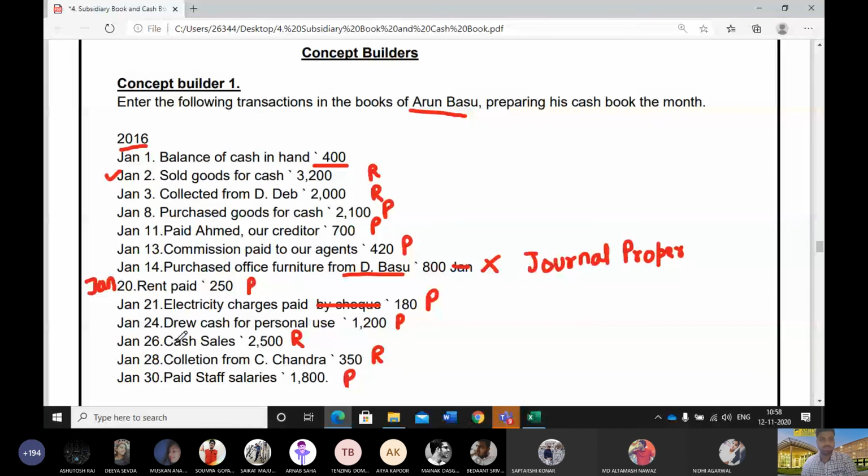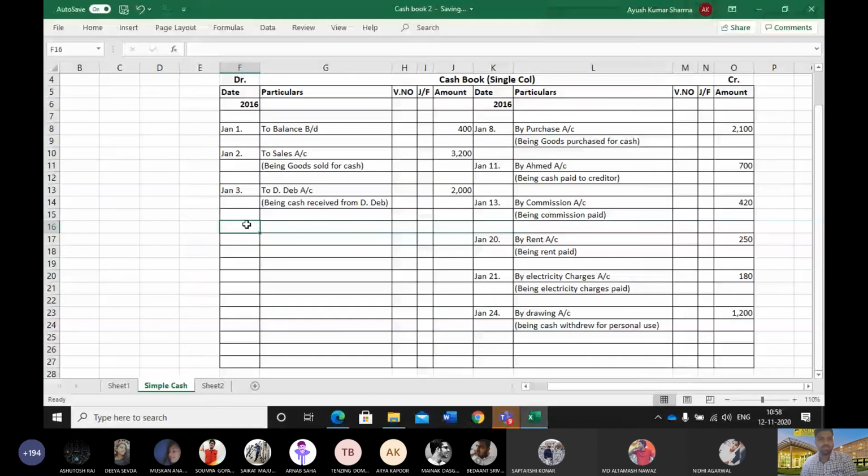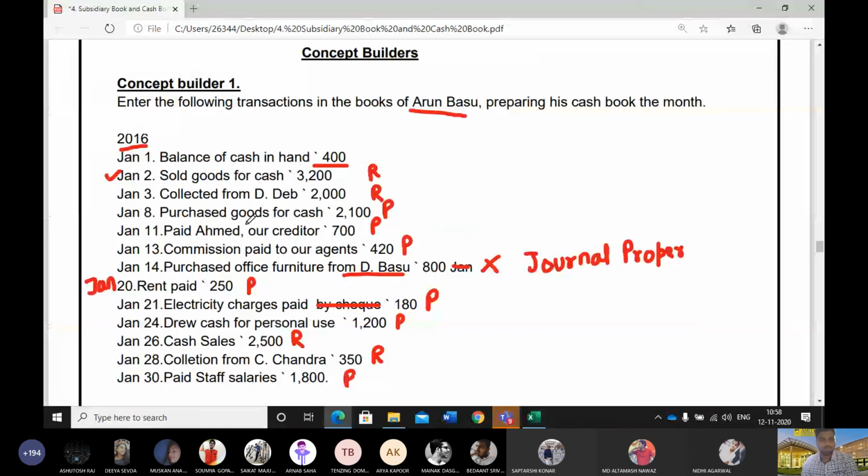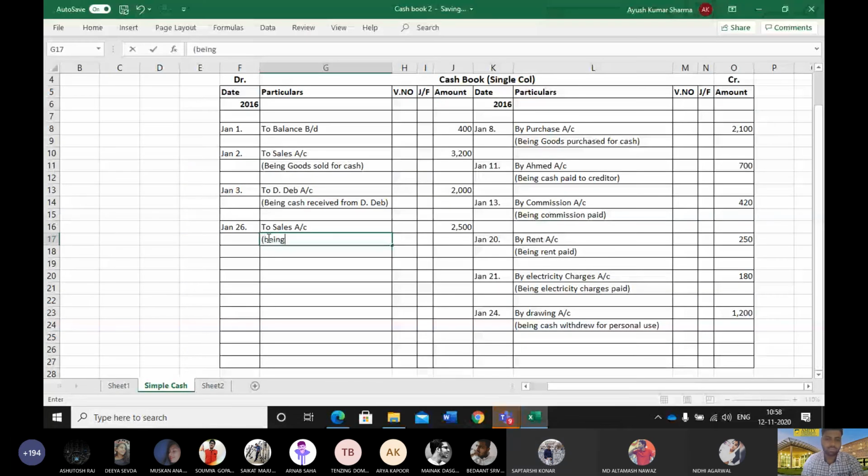Cash sales. So we come on the debit side. Jan 26, to Sales account. The amount was 2,500. Again we write the narration being goods sold for cash.